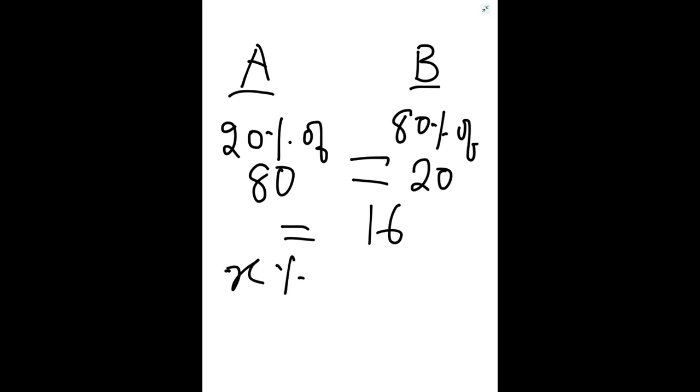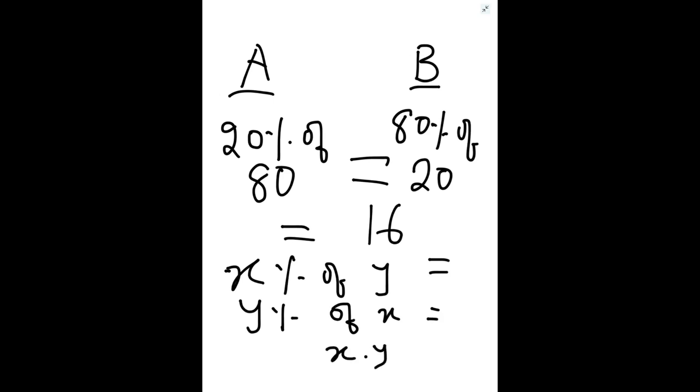That means X percentage of Y is always equal to Y percentage of X, which is equal to X into Y upon 100. So this is also an important formula. If we interchange the percentage sign, then there is no difference. X percentage of Y and Y percent of X are equal or same.